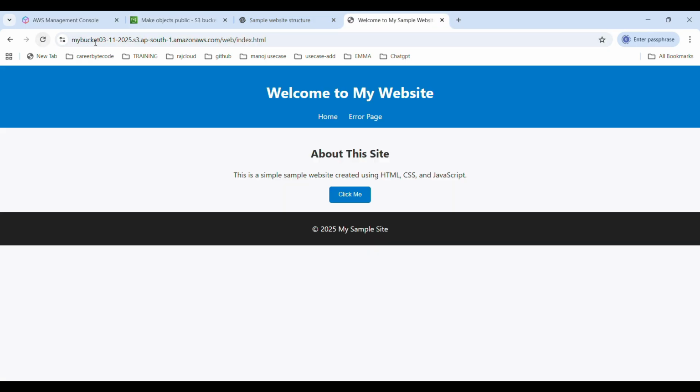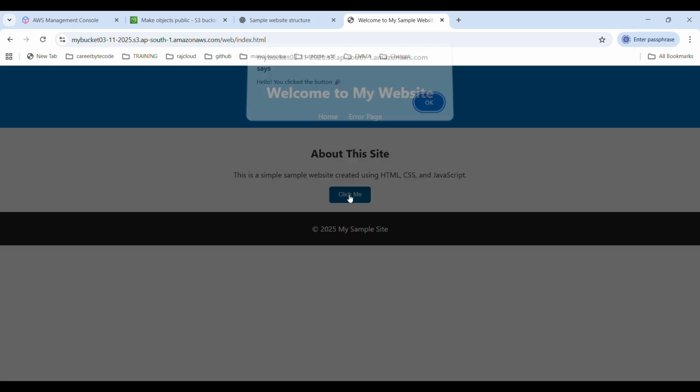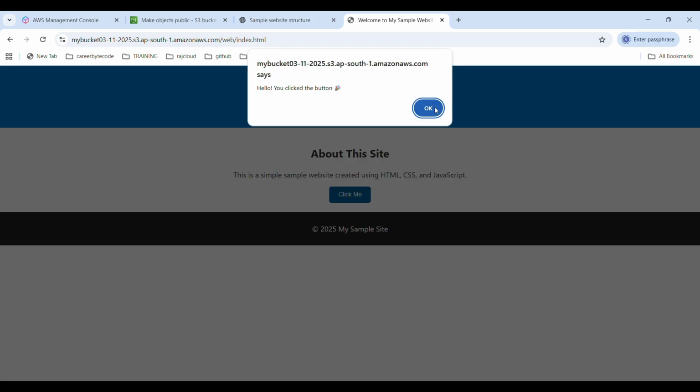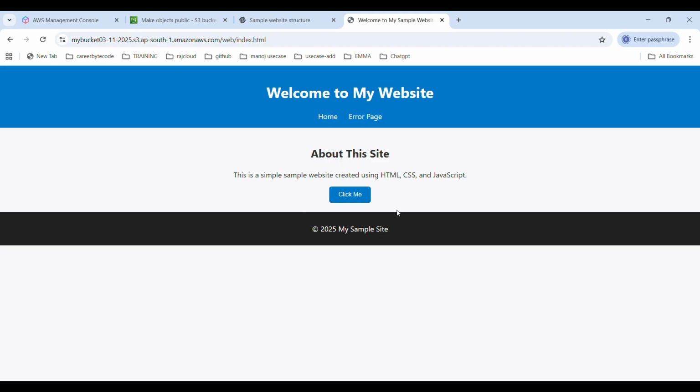Now again refresh my page. It will show my home page, that's index.html. The simple script.js is working properly when I click the click me button.